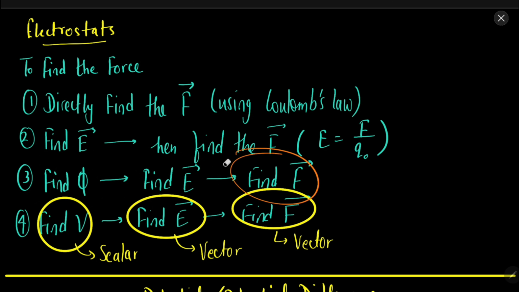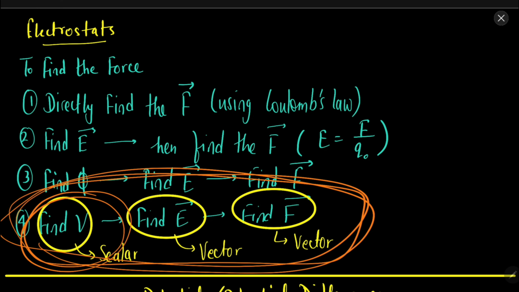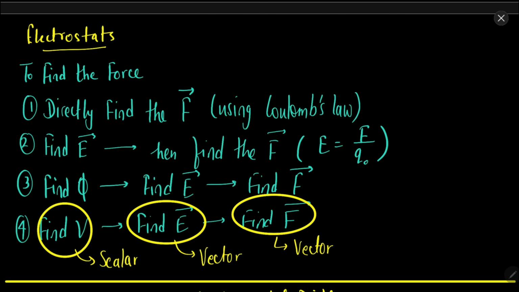But if you cannot find flux either, then you can find the potential, which is a scalar quantity, and then you can find the electric field and electric force. This is the most useful method, because we only need to find the scalar potential, and scalars are always easy to work with. So ultimately what we are doing in electrostatics is trying to find the force, and we are trying to find different ways to do that.